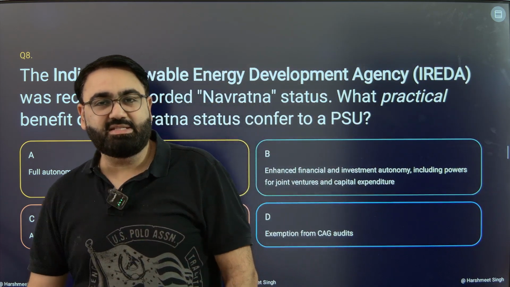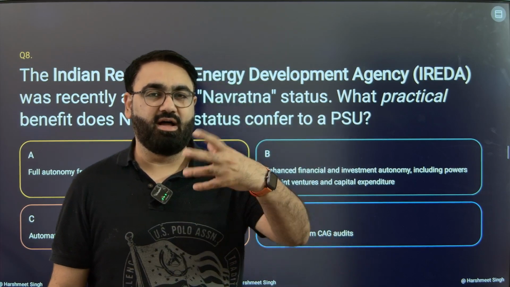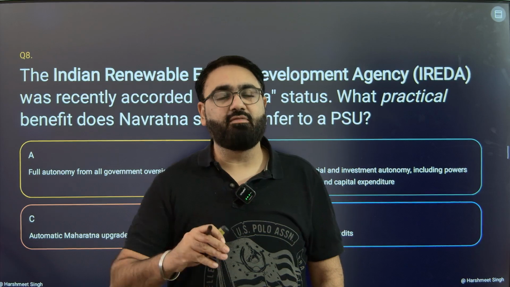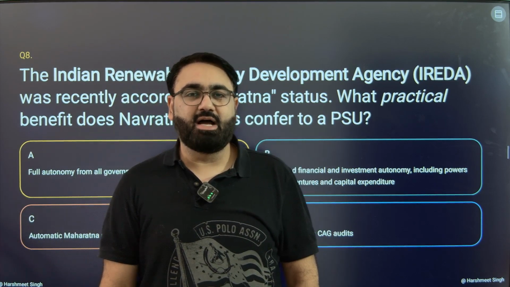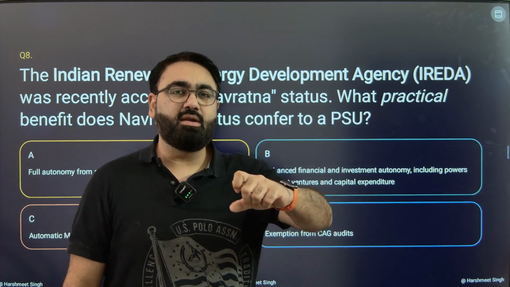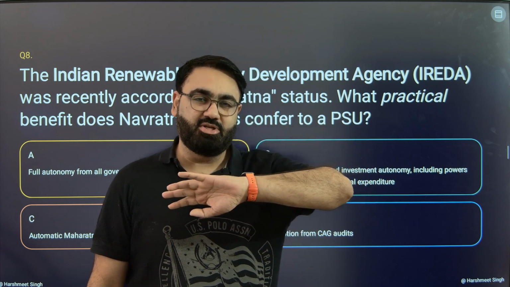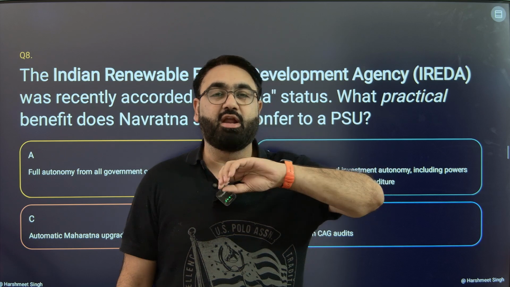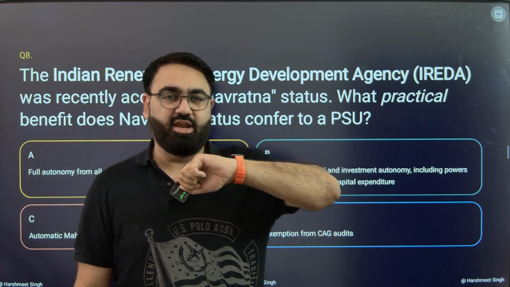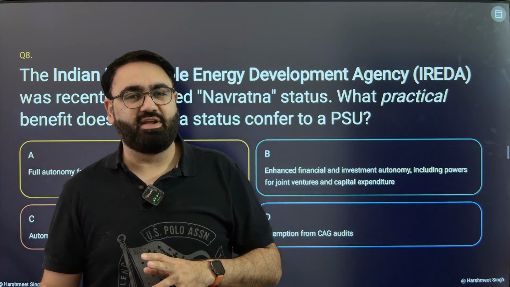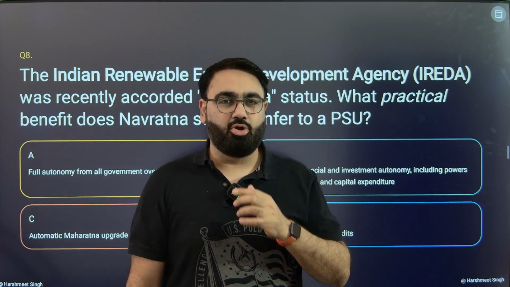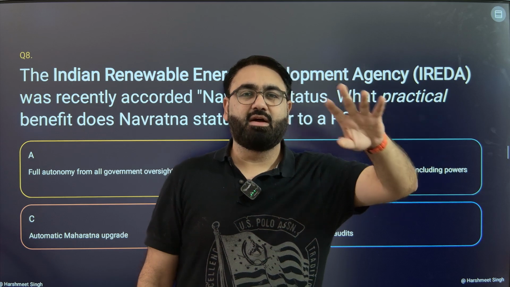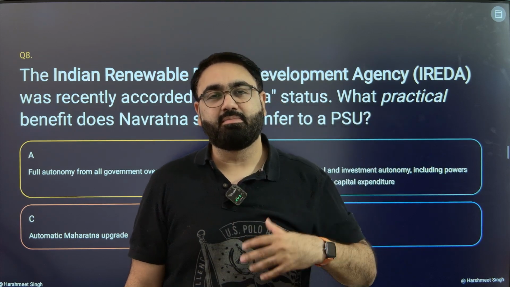Now, many government companies are divided into Maharatna, Mini Ratna, Navratna. These status are usually given to government companies to give them certain amount of autonomy. For example, if you become a Navratna, then up to a certain amount of money you can spend without the government's permission. Like if you have to bid for certain contracts outside the country, you don't need to take government permission up to a certain level. If you're engaging in buying a company, in any joint ventures, up till a certain level, you will be given autonomy. So there are Maharatnas, the biggest one like ONGC, etc. Then there are Navratnas and there are Mini Ratnas. So it gives much more autonomy.